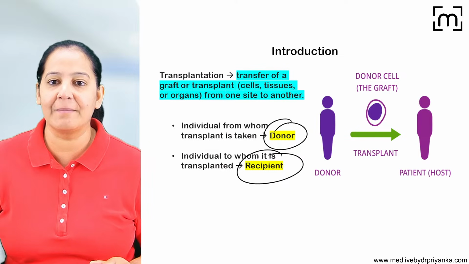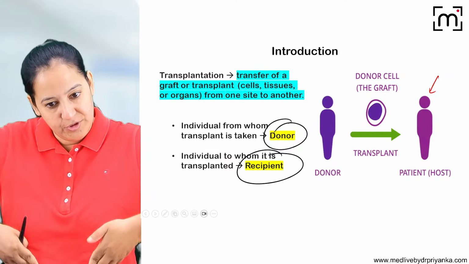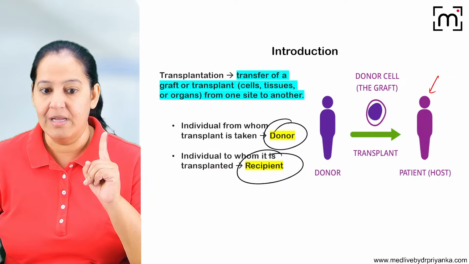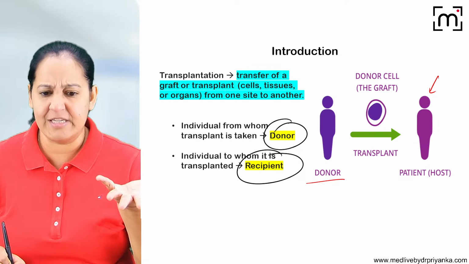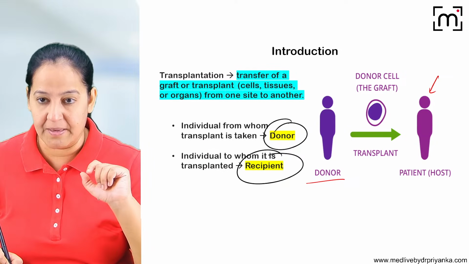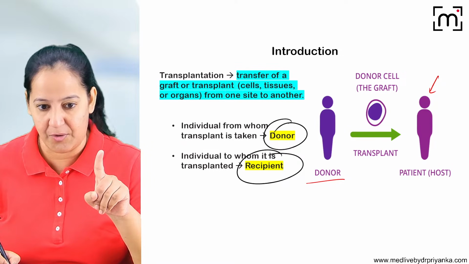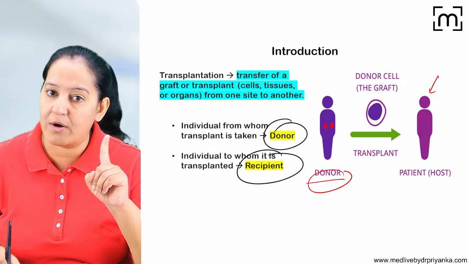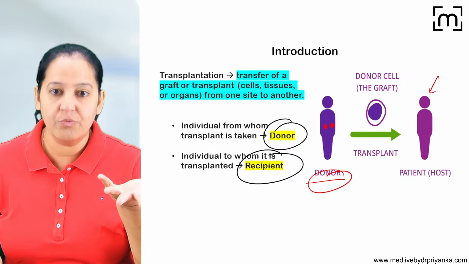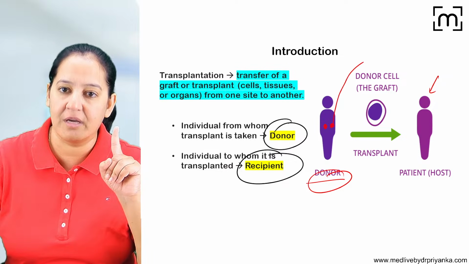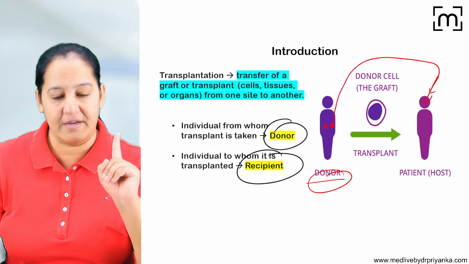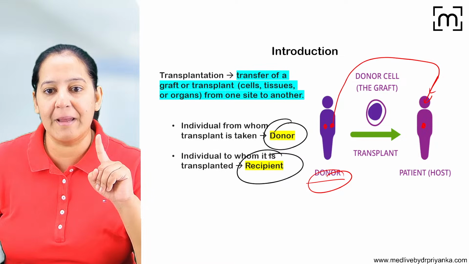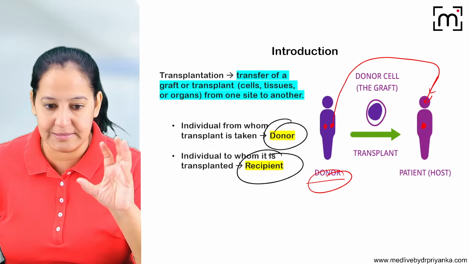For example, there is a person with bilateral renal failure. Both kidneys have failed in this person, the recipient. And there is a donor available, maybe a relative, maybe not. We know people can survive on one kidney also. So out of the two kidneys, the donor wants to donate one to the recipient. We take the graft from the donor and implant it in the recipient.